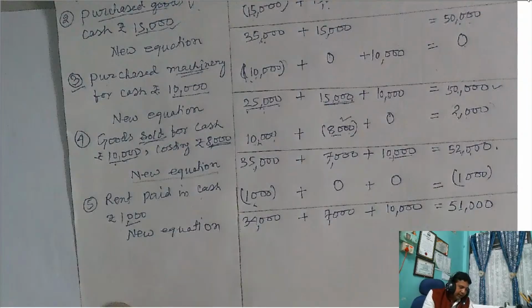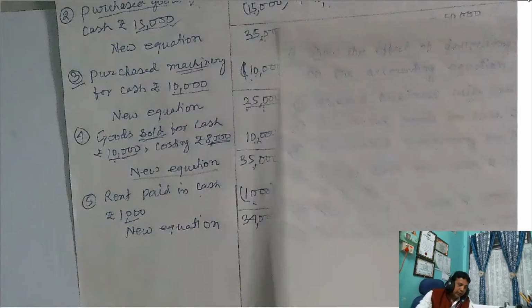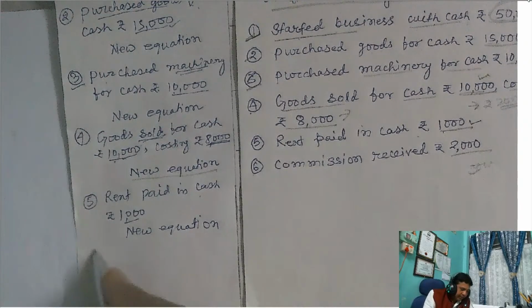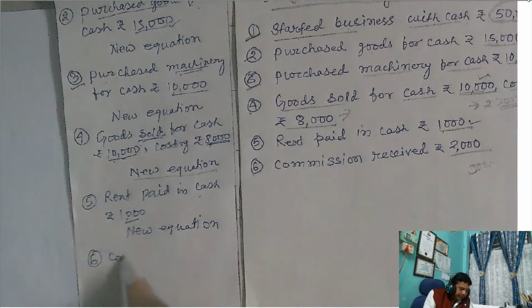Okay, one more transaction. So this I'm taking here. What is the one more transaction? Commission received. So then again write number 6, commission.